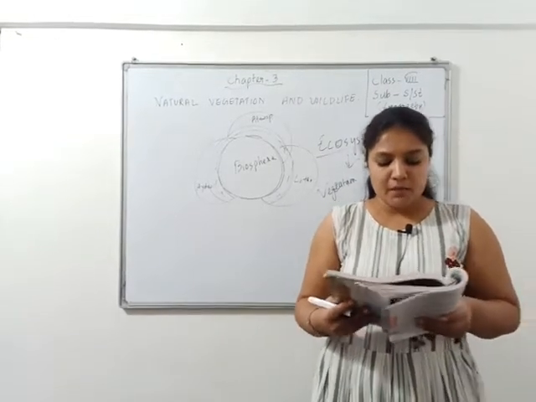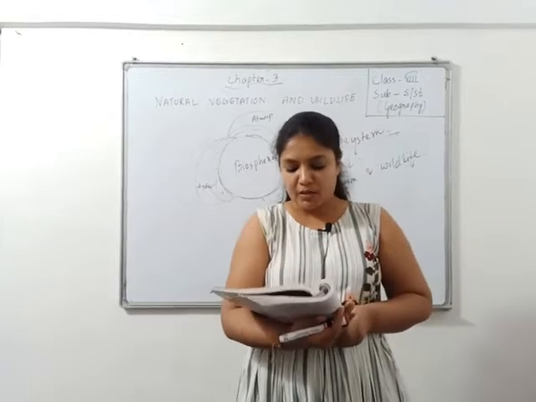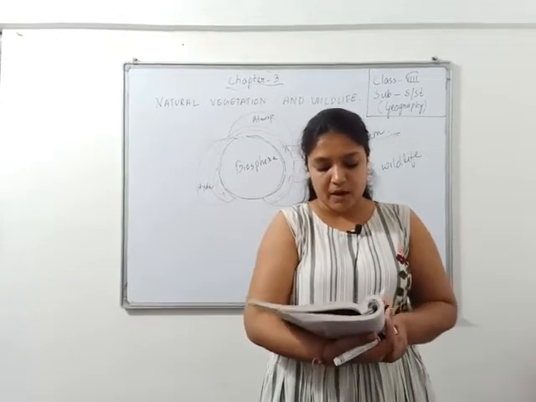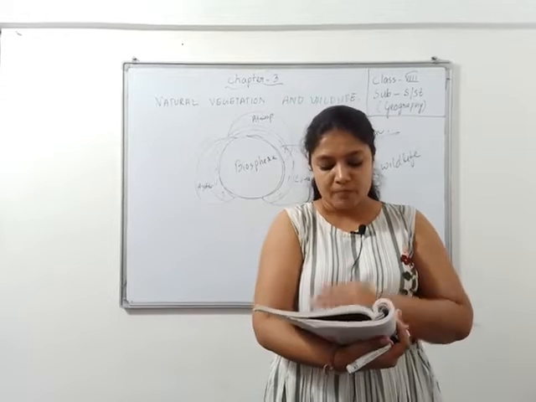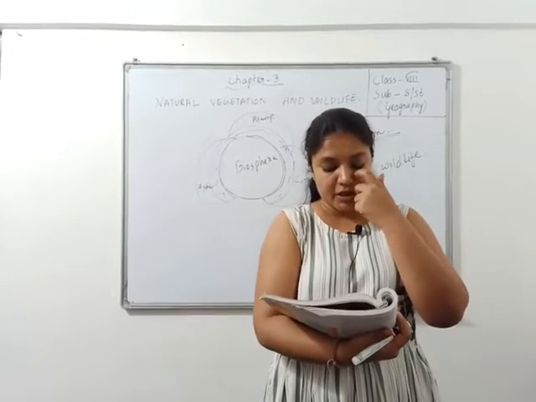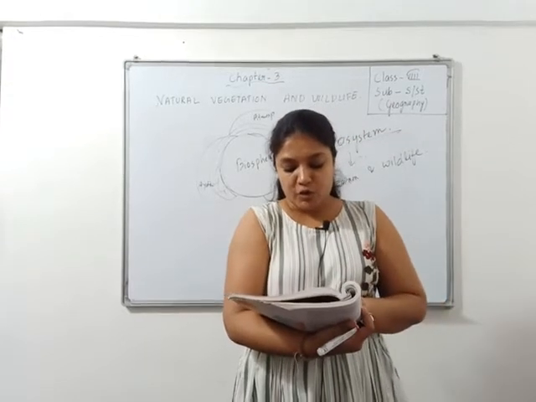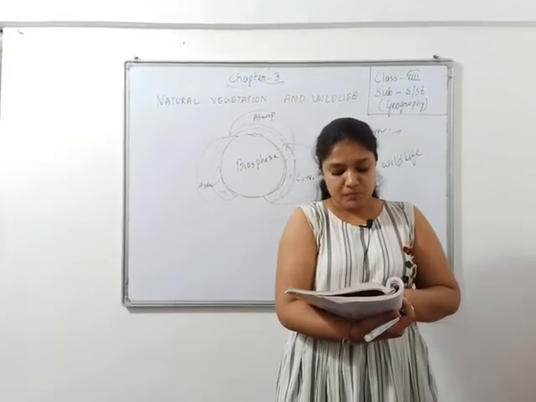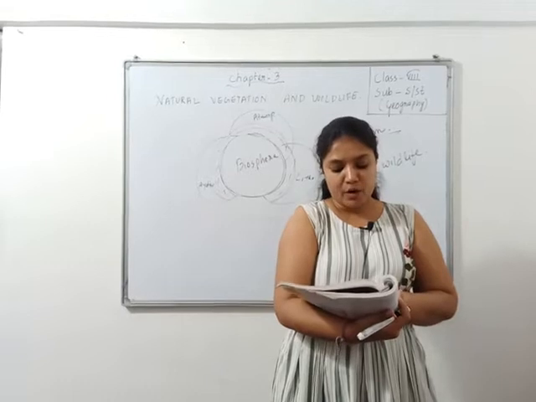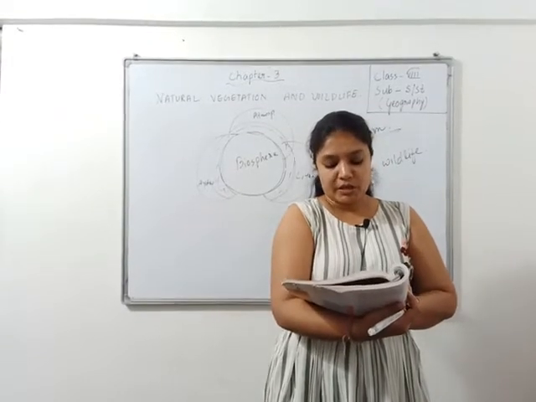The assemblage of the plant species living in association with each other in a given environmental framework is called vegetation. Now, what is vegetation? The assemblage of plant species living in association with each other in a given environmental framework is called vegetation.